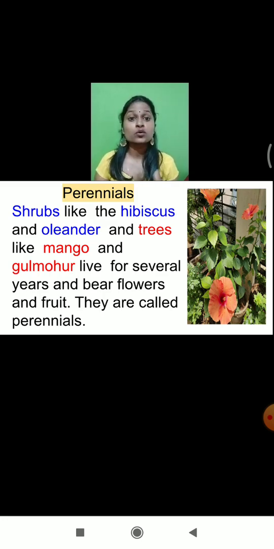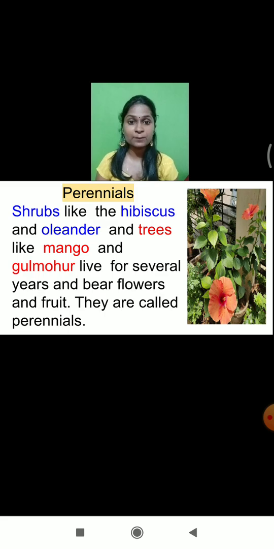So what is the definition of perennials? The plants who survive for many years, or you can say the plants who live for several years, are called perennials. And do you know, students, these perennial plants bear fruits and flowers also. So they are called perennials. Did you understand now?